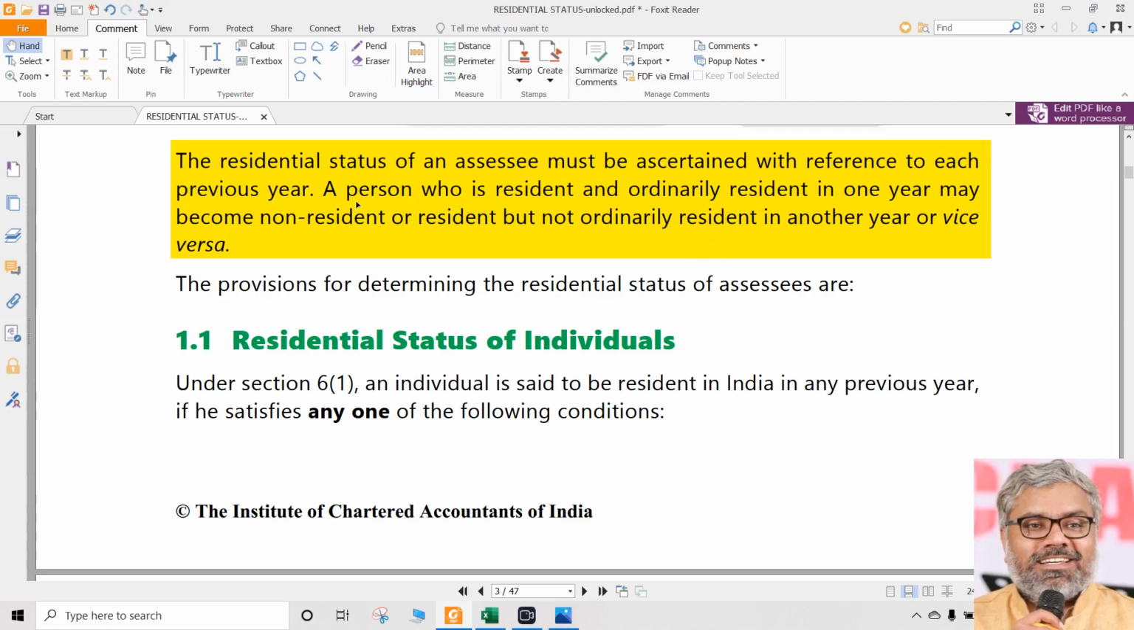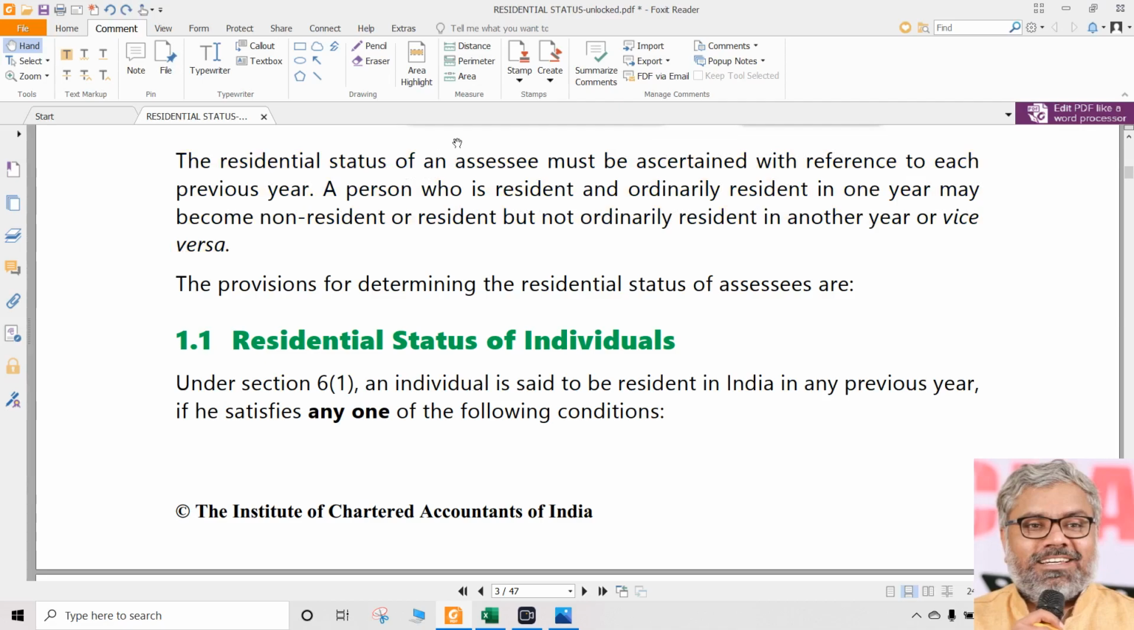That is the reason, very important point to note here is, residential status has to be determined for each previous year. So, when we say residential status of an SSC is that of ROR, it is not his permanent status. It is only for one year. Which one year? Previous year. That's all. That is the point to be noted once again.